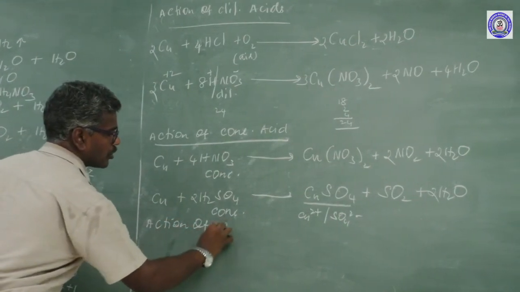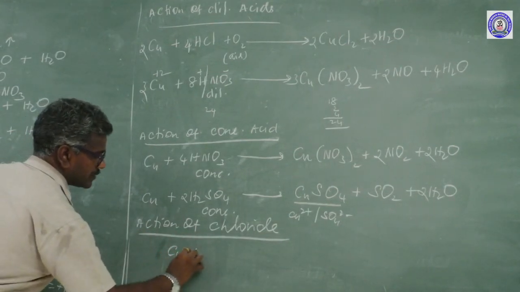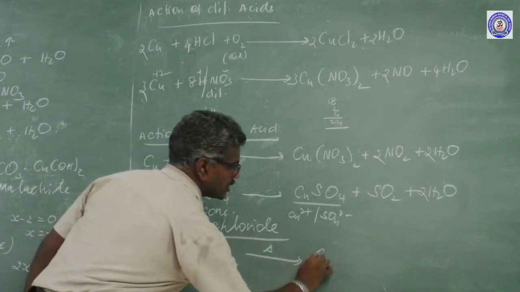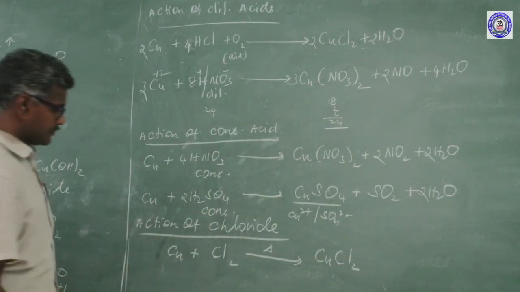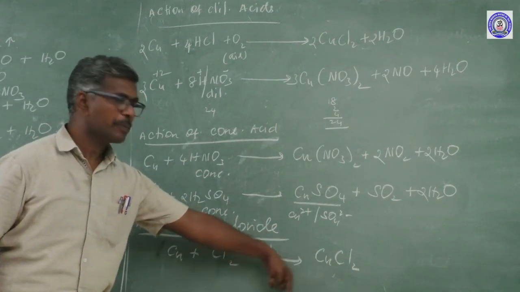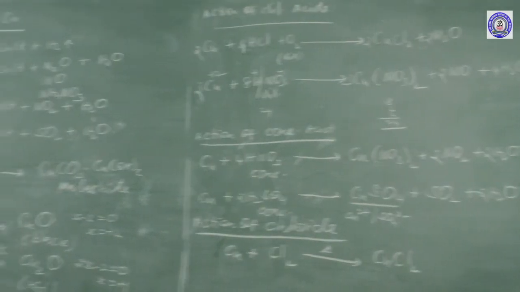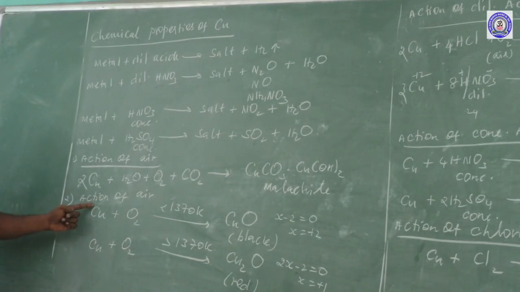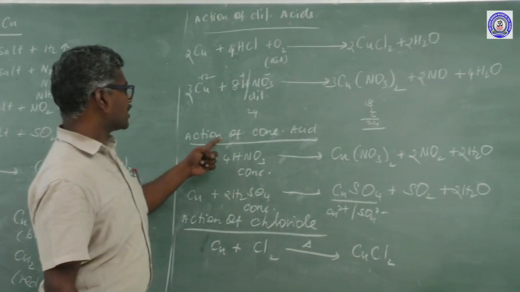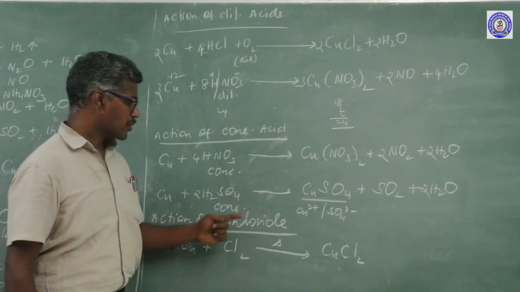Another one is action of chlorine. Copper reacts with chlorine, copper valency plus 2. On heating, this forms cupric chloride. Copper reacts with chlorine to form copper 2 chloride, or cupric chloride. These are the chemical properties. What is the first chemical property? Action of air. Second chemical property is action of dilute acid. Third chemical property, action of concentrated acid. Next property, action of chlorine.